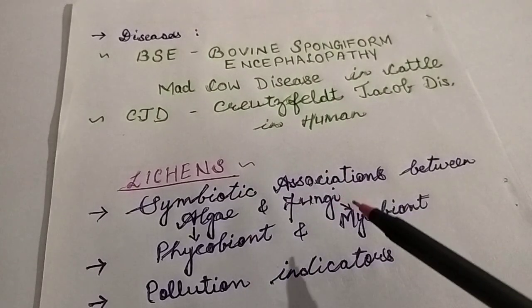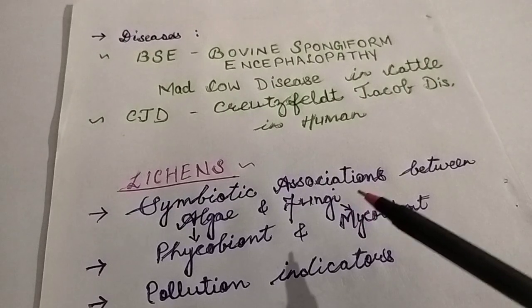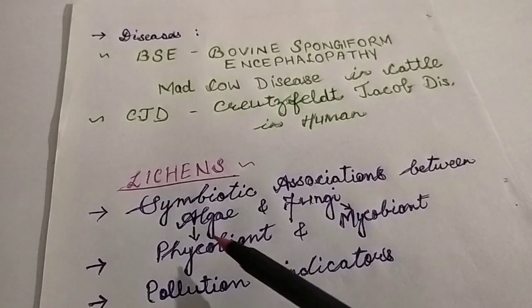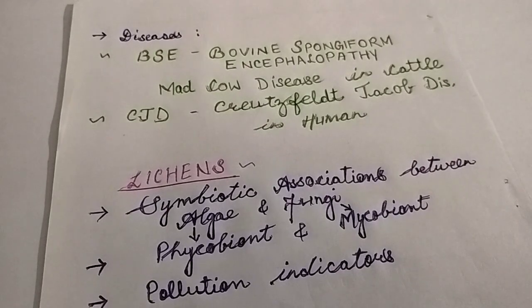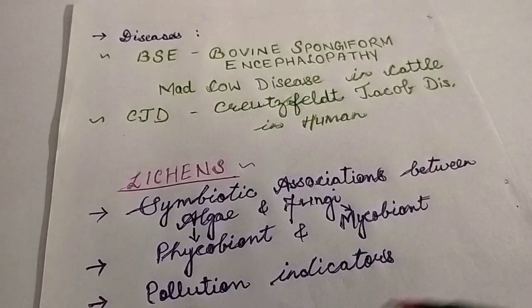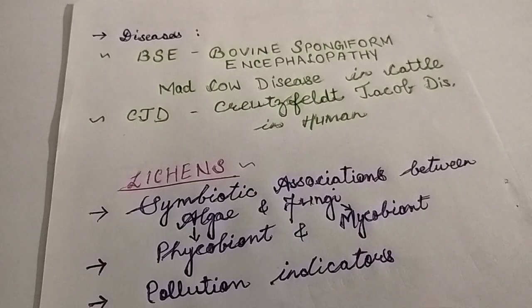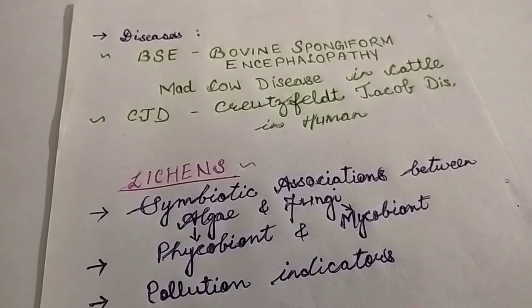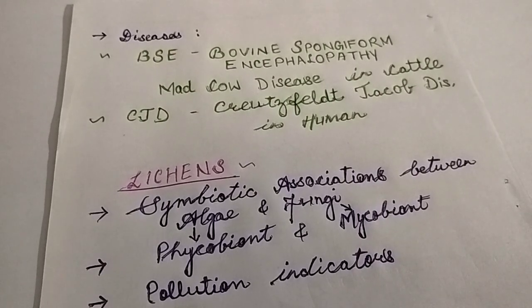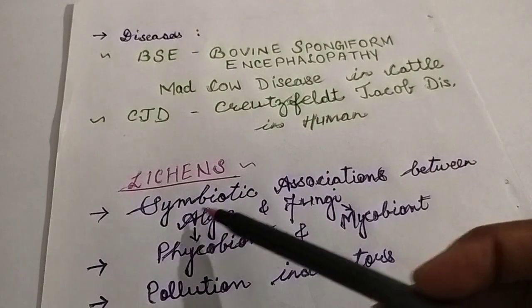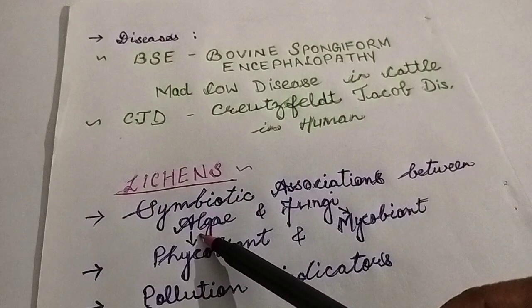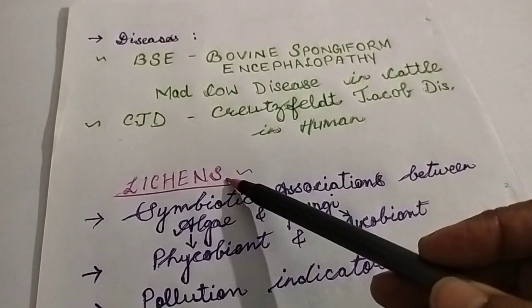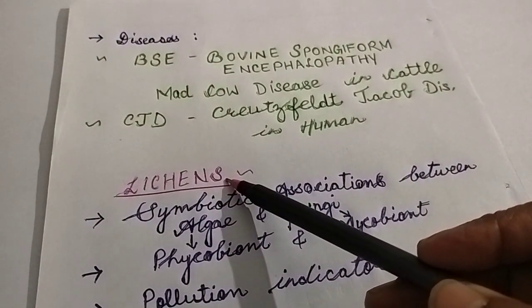Symbiotic association, I explained in my video on fungi, means two organisms live together and mutually benefit each other without harming each other. This is known as symbiotic association, and the symbiotic association of algae and fungi is known as lichens.